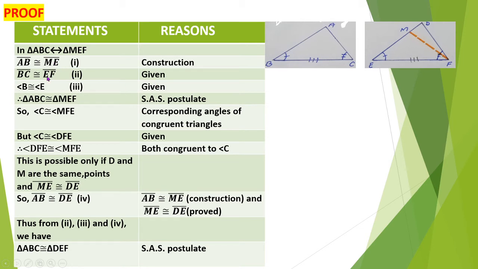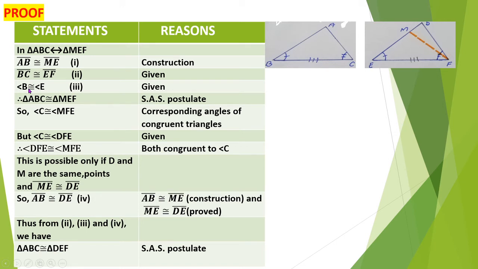As these three possibilities are here, these two triangles will be congruent. Therefore, triangle ABC is congruent to triangle MEF, and the side angle side postulate will be used because two sides and the angle between them are congruent.